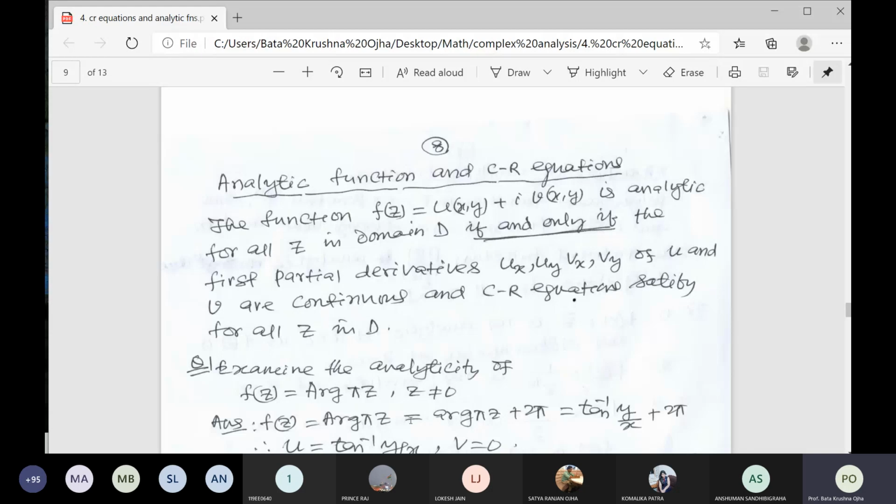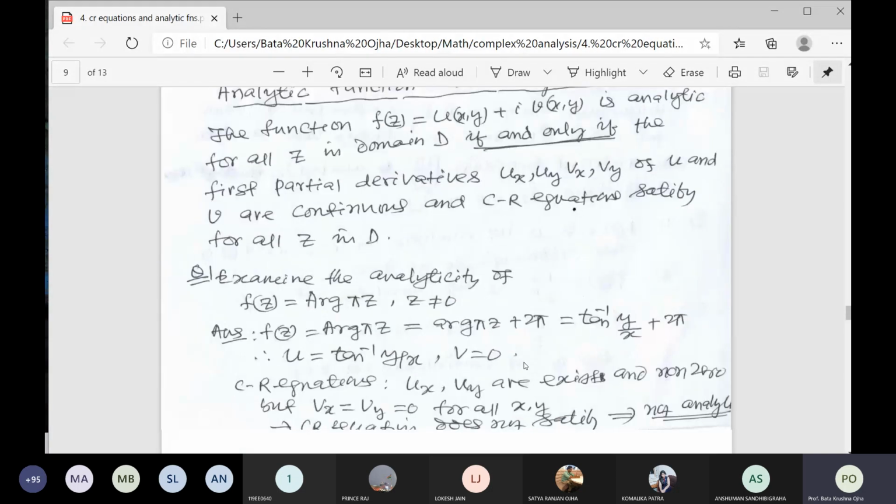So to prove a function is analytic, first the CR equation must be satisfied. You examine the CR equation. Second, you see whether the values of ux, uy, vx, vy are polynomial, exponential or sine functions, or a product of all four. If they are like that, you write that the function is exponential, algebraic, sine or cos function, or a product of these functions. So it is always continuous.